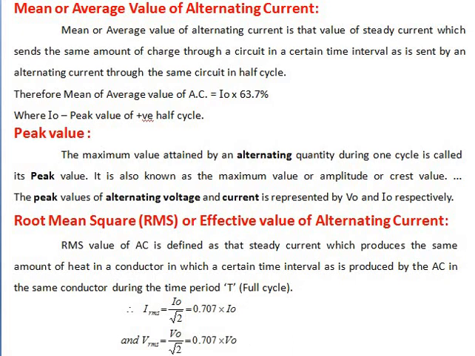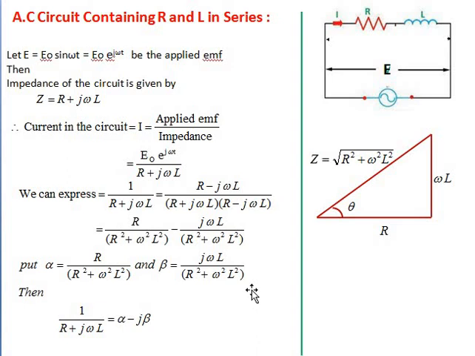So next, dear students, in the previous class we discussed the circuit containing pure resistor, pure inductor and pure capacitor. Now we are going to learn an AC circuit containing resistor and inductor in series. Resistance and inductance in series we are going to connect, and we supply the AC through it. Okay, so now we are going to find the expression for current and impedance.